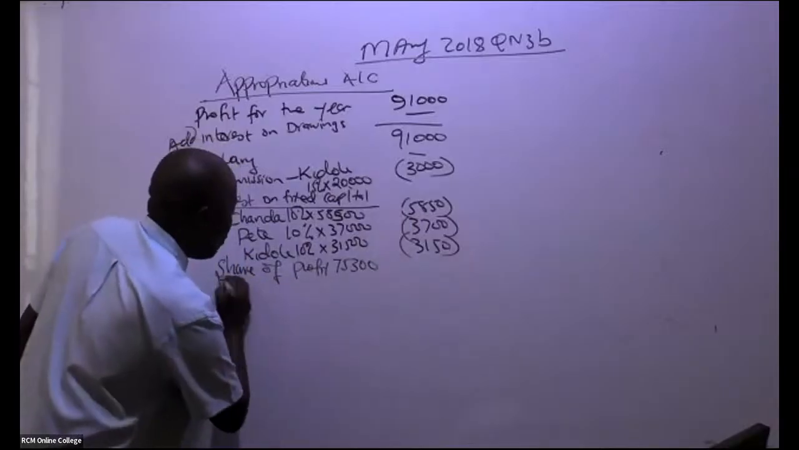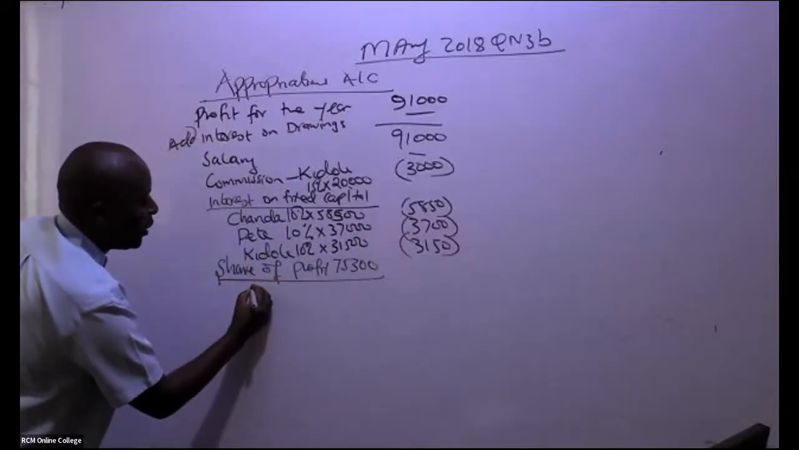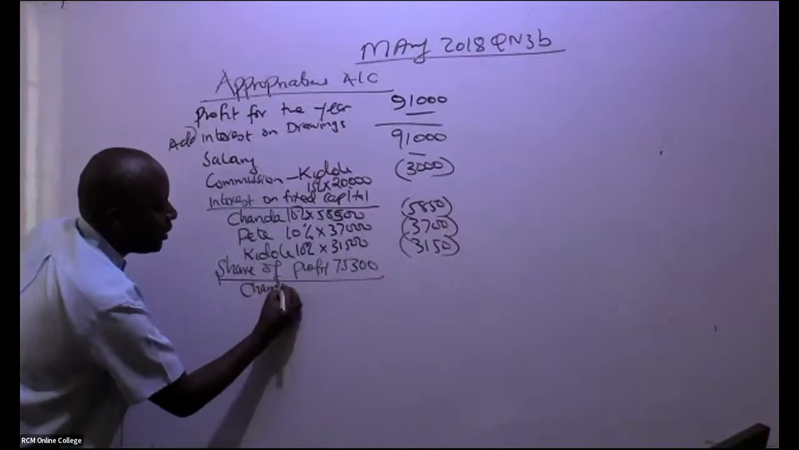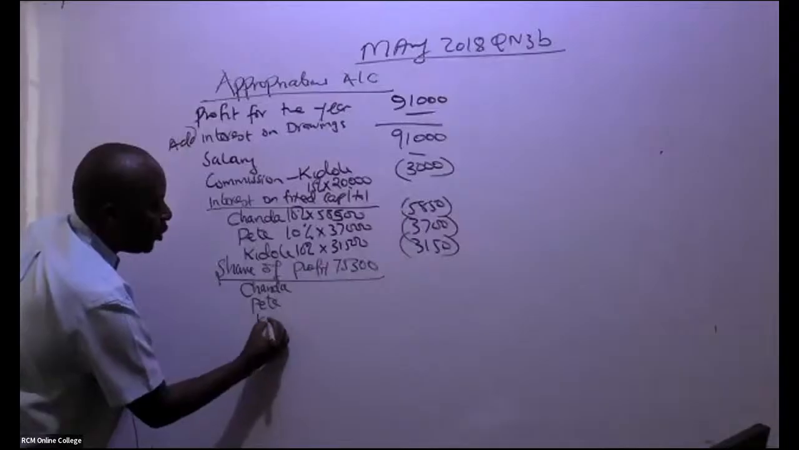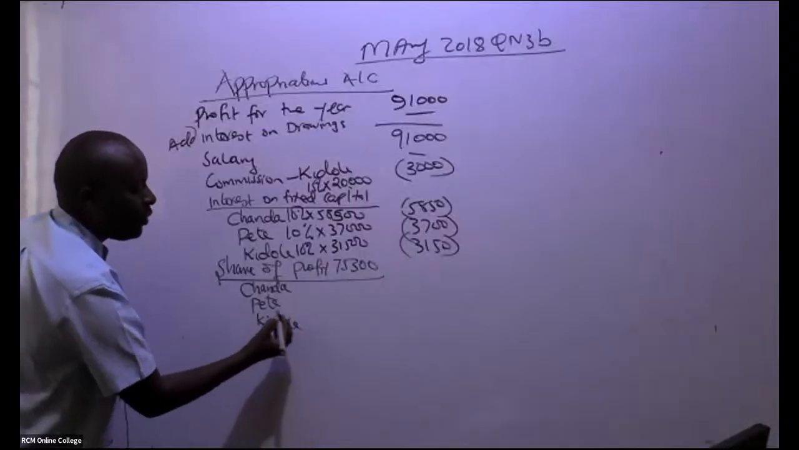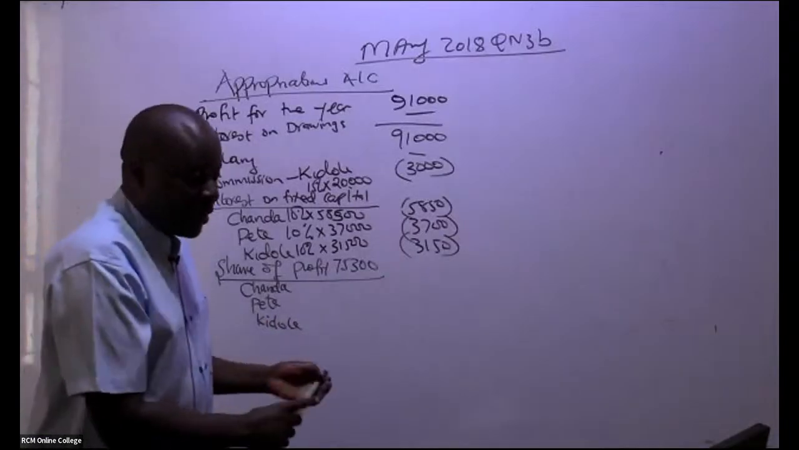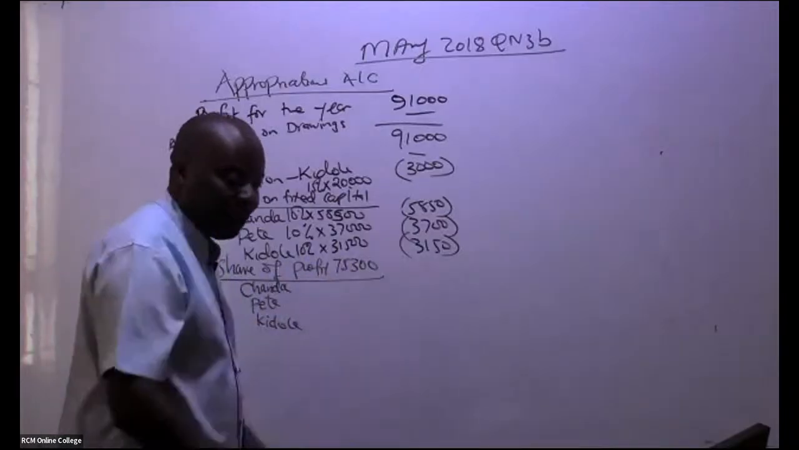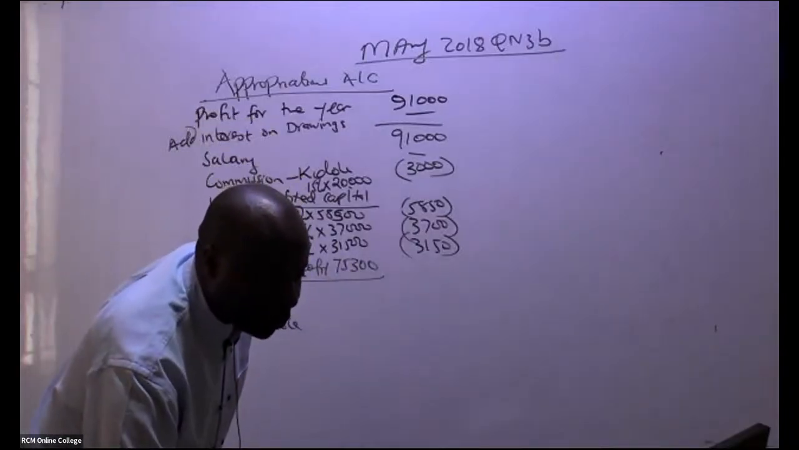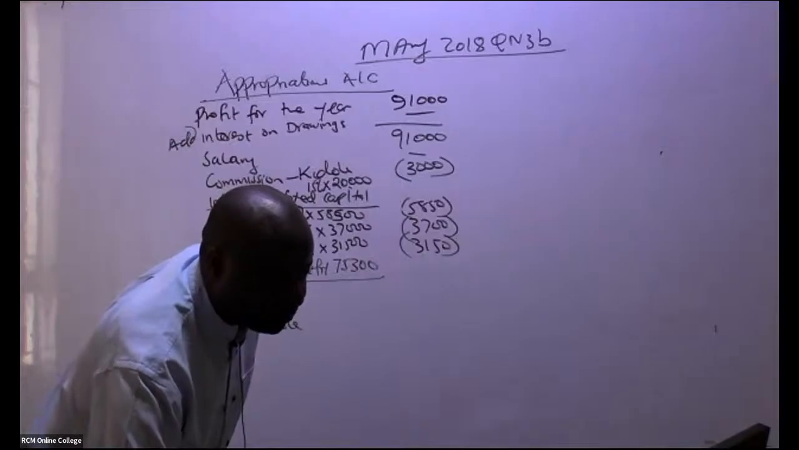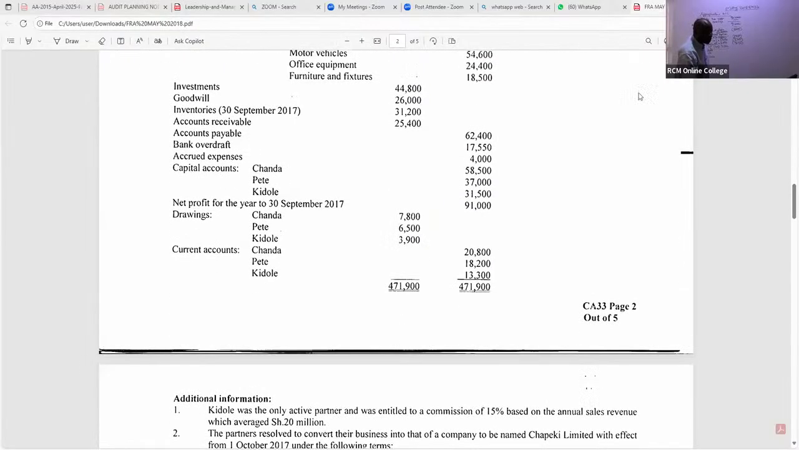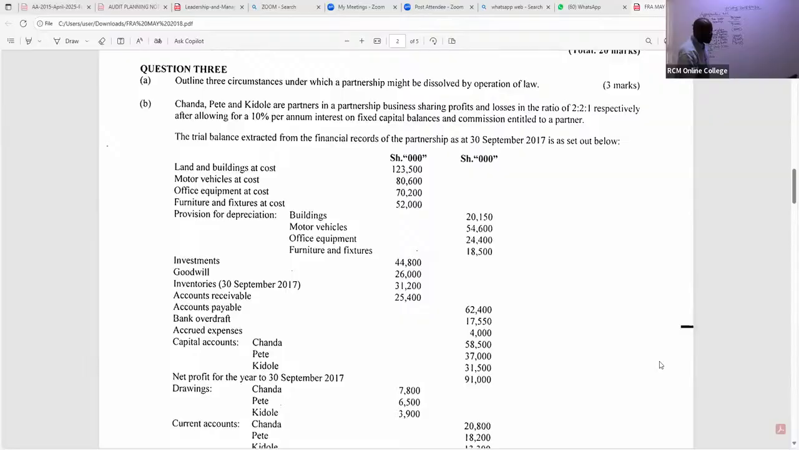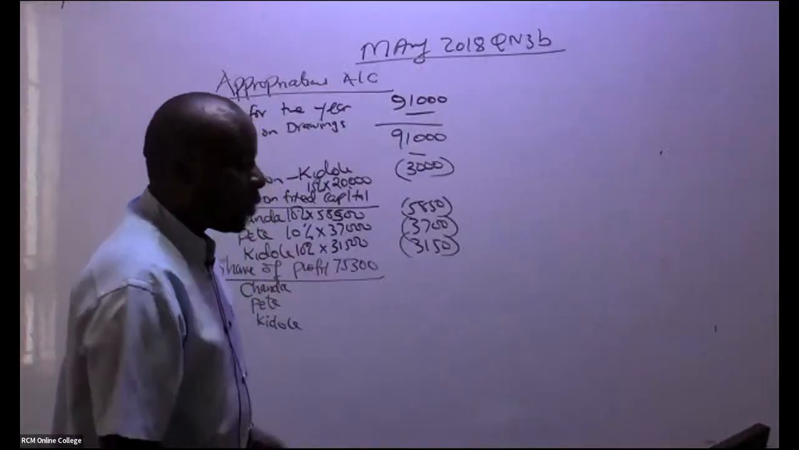So remember, we have again the three partners. So we have here Chanda, we have Pete, we have Kidole. And they have given us the ratios of sharing these profits. At times, there are losses, remember. So they have given us, are you able to see the ratios? So the ratios that we have here for sharing, it is 2:2:1.